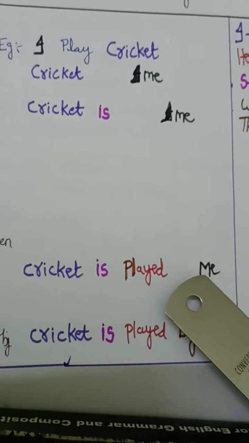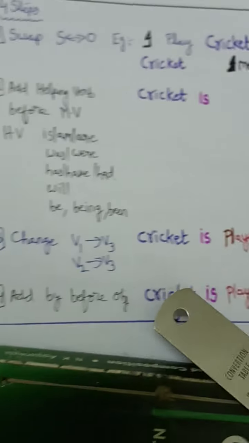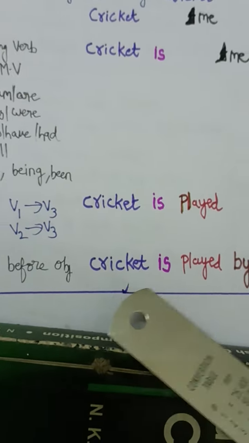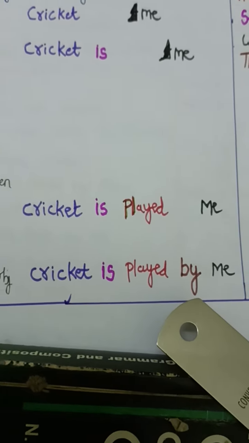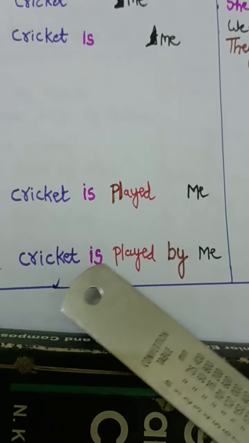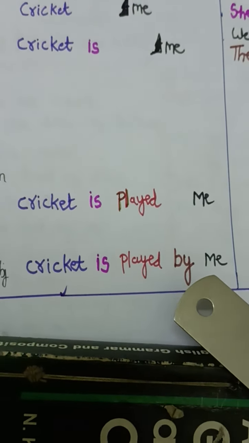So cricket is played me. Something is missing here, and that is your fourth step. We have to add by before the object. So by is added before the object. In some cases, if we don't add it, no problem, but here it is compulsory. Cricket is played by me.